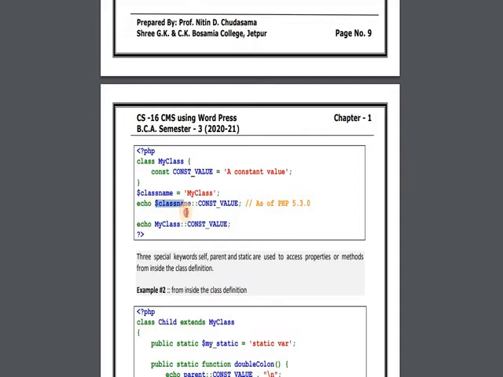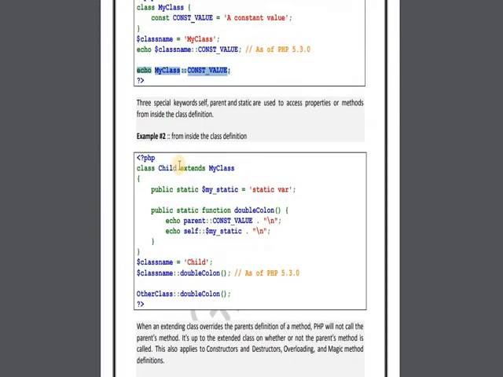Then using this class name, I have stored this value MyClass in $className, then scope resolution operator, and constant value. So it will print this constant value. Also you can write it in this way: if you have not stored the value in a particular variable, then you can write the class name directly, MyClass, then constant value.